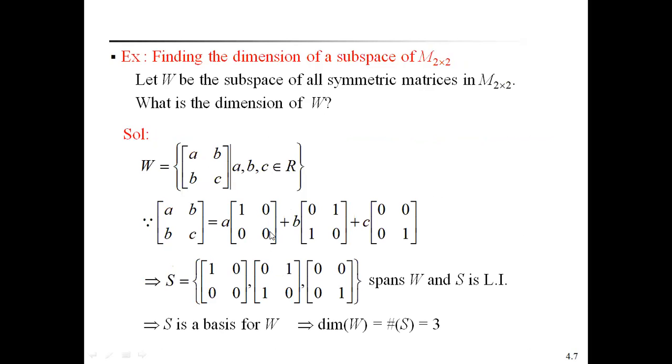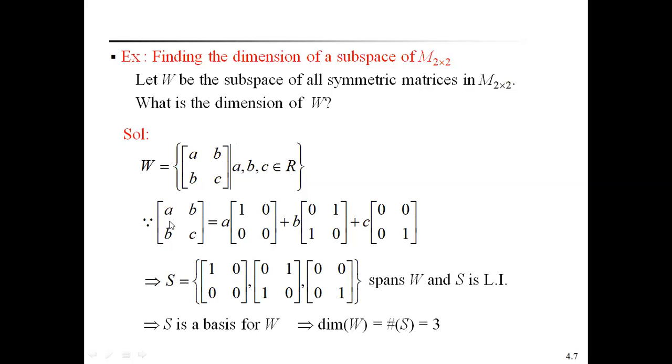Find the dimension of a subspace of the M 2 by 2 matrices. Let W be the subspace of all symmetric matrices in the 2 by 2 matrix space. What is the dimension of the subspace W? Here, W is equal to the matrix [a, b; b, c]. Because it is a symmetric matrix, we can take the elements of the subspace of 2 by 2 matrices in the form [a, b; b, c], where a, b, c are real numbers.